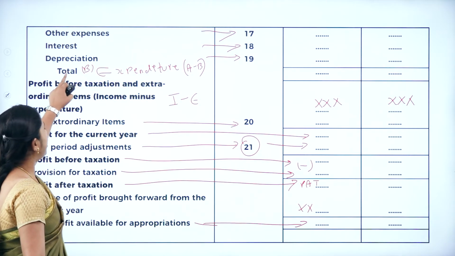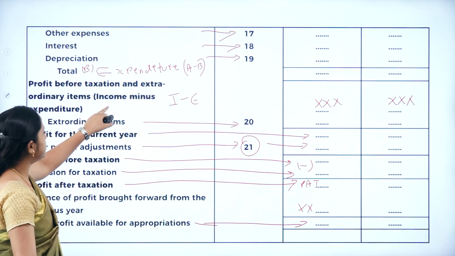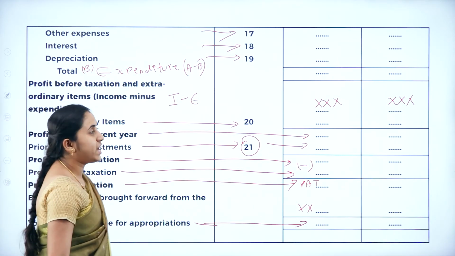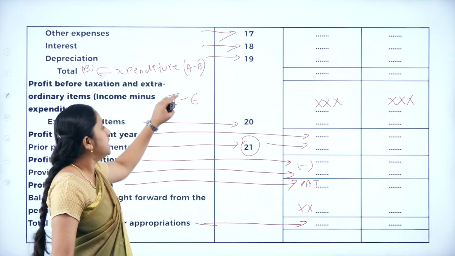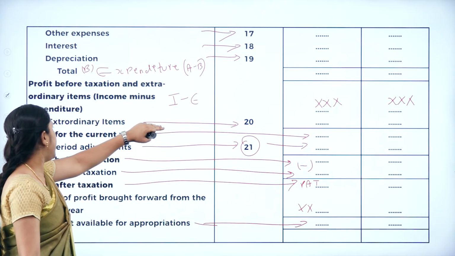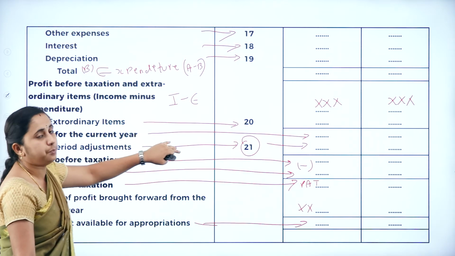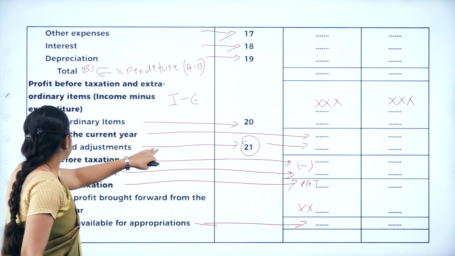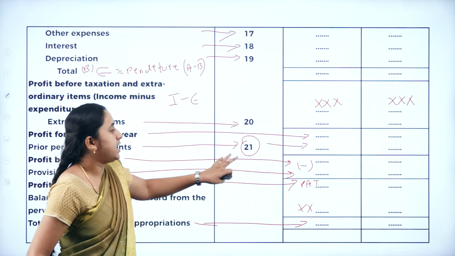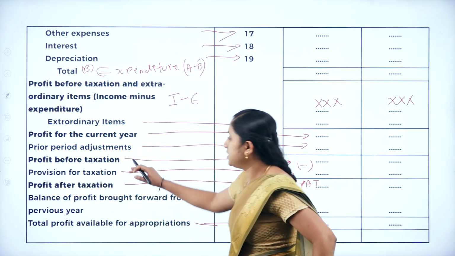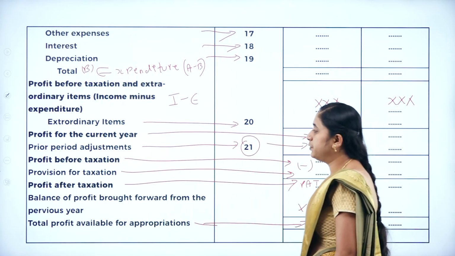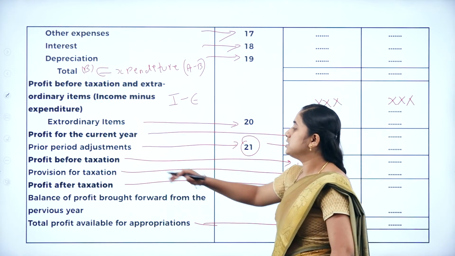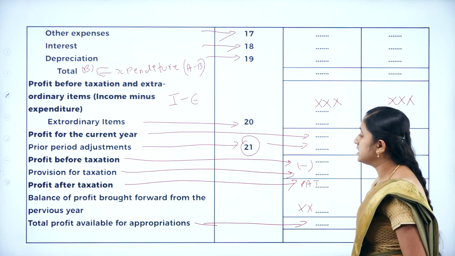So from the income, you are going to deduct the expenses, that is profit before taxation and extraordinary items. Next, deduct extraordinary items. Then that is the profit for current year. Next, deduct the prior period adjustment. If any prior period adjustment, just deduct it. That is profit before taxation. After that, just deduct provision for taxation.